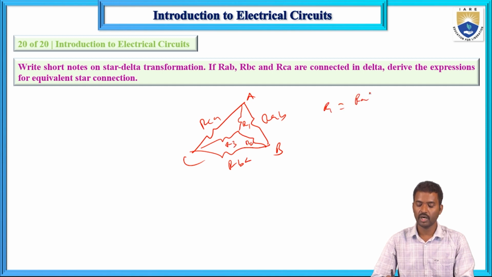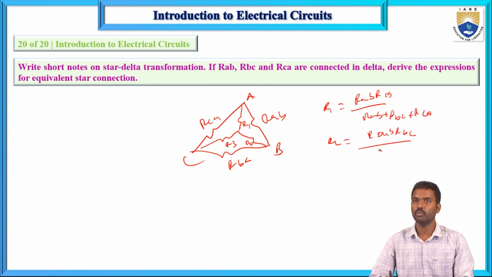Here R1 equals RAB times RCA divided by RAB plus RBC plus RCA, R2 equals RAB times RBC divided by RAB plus RBC plus RCA, and R3 equals RCA times RBC divided by RAB plus RBC plus RCA.